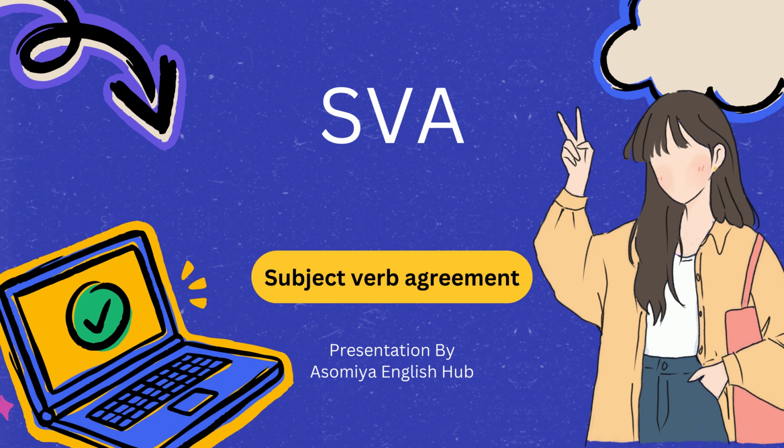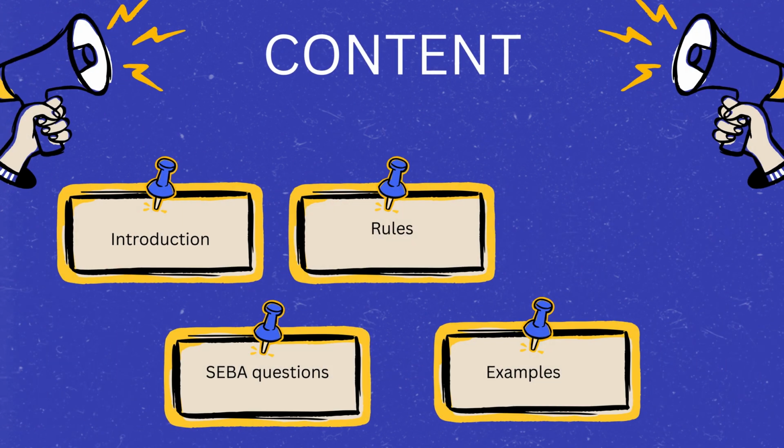Okay, today we are going to do SVA, which means Subject-Verb Agreement. And this course today would contain a few sections. There are 4 specific sections: introduction, what is subject verb agreement, rules, and SEBA questions. We'll do a few questions of SEBA or AHSEC and a few examples.